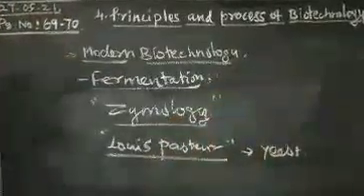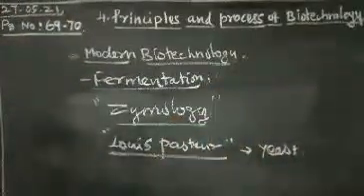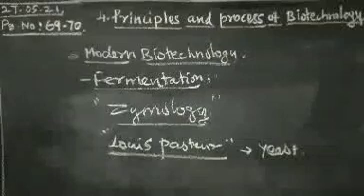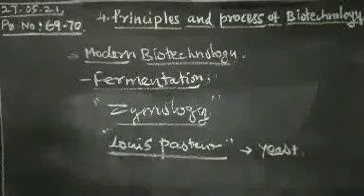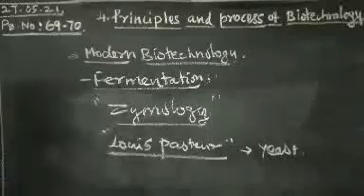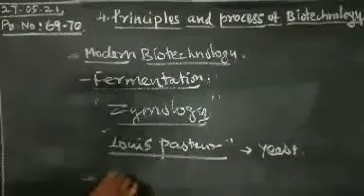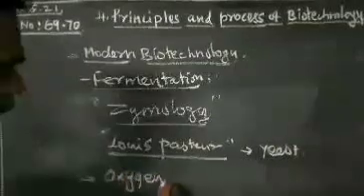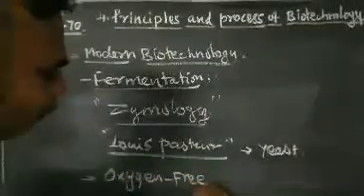In anaerobic conditions, the fermentation process mostly occurs in that kind of living organism. So fermentation occurs only with the help of bacteria and some yeast in an oxygen-free environment. Fermentation mostly occurs in an oxygen-free environment.